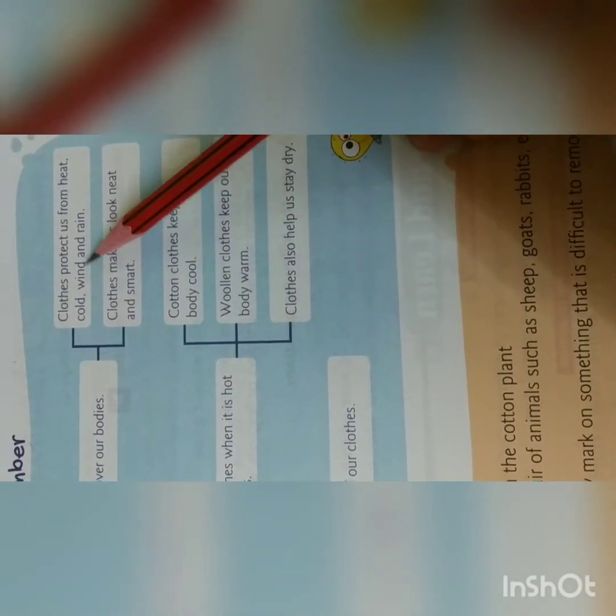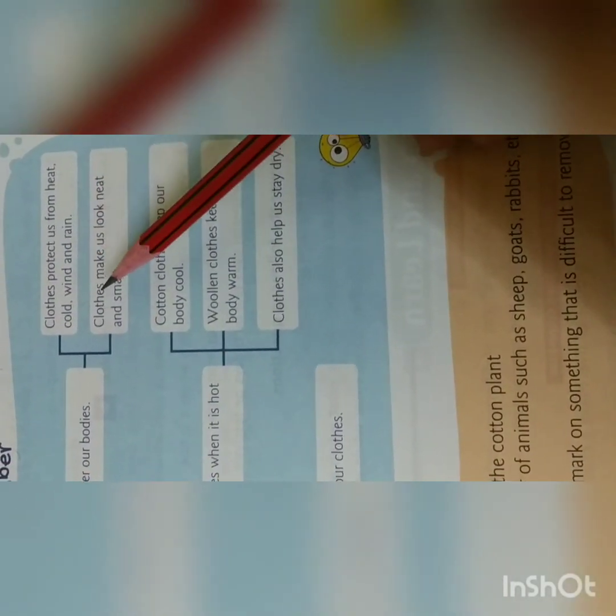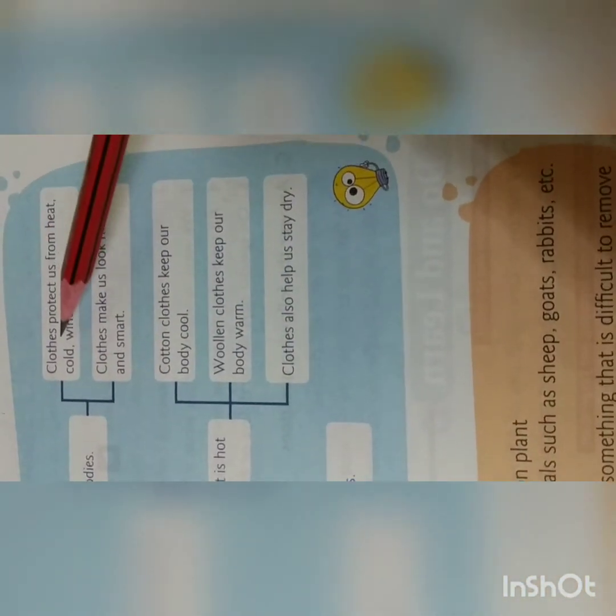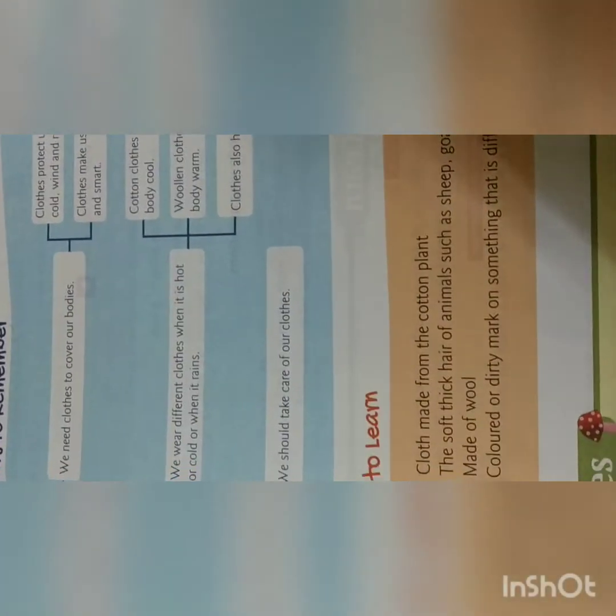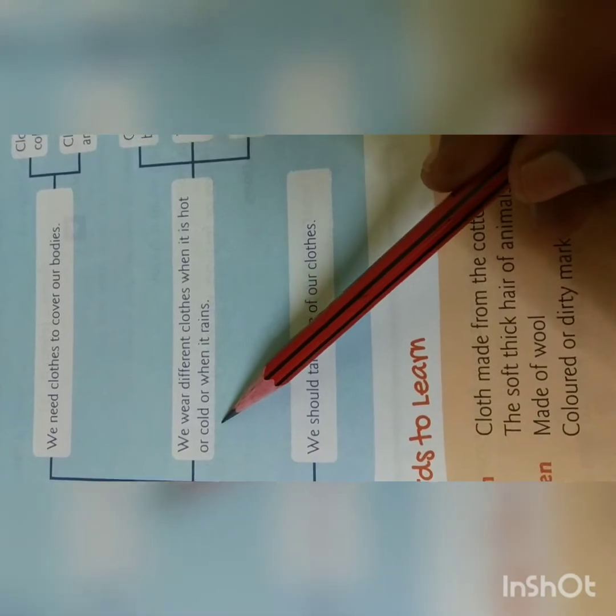For what? Clothes protect us from heat, cold, wind and rain. Also, the clothes make us look neat and smart. So, we wear our clothes to protect us from heat, cold, wind and rain, and they give us a good look, neat and smart. Second one, we wear different clothes when it is hot or cold or when it rains.